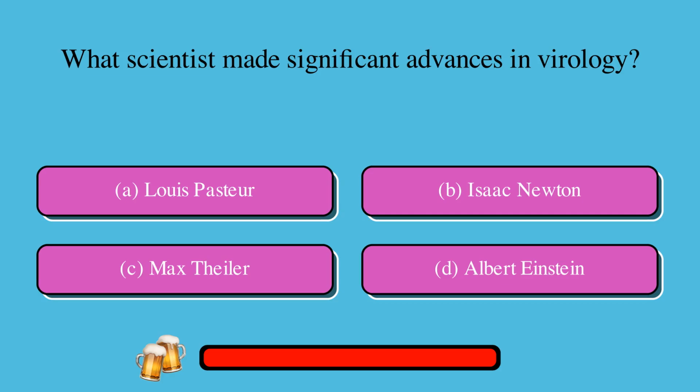What scientist made significant advances in virology? A. Louis Pasteur, or B. Isaac Newton, or C. Max Theiler, or D. Albert Einstein? The correct answer is C. Max Theiler.